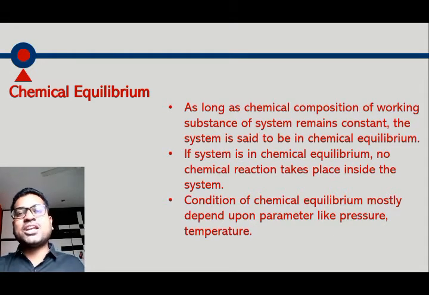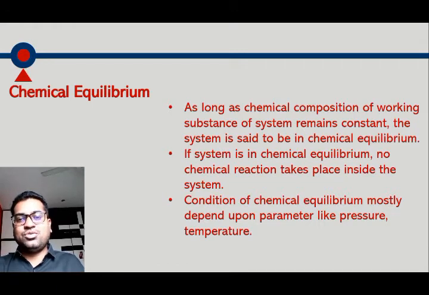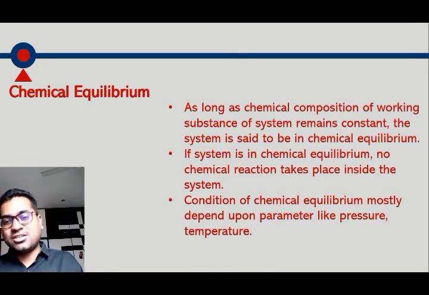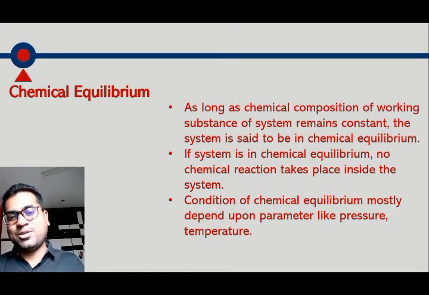So HCl plus NaOH gives H2O and NaCl, that is water and common salt. During this transition there is a change of composition from HCl and NaOH to H2O and NaCl. So during this transition the system is said to be in chemical non-equilibrium condition, as there is a change in composition of the system.